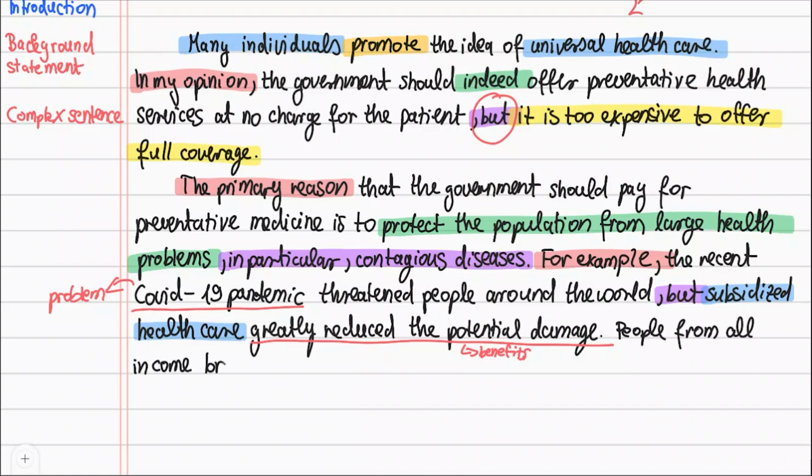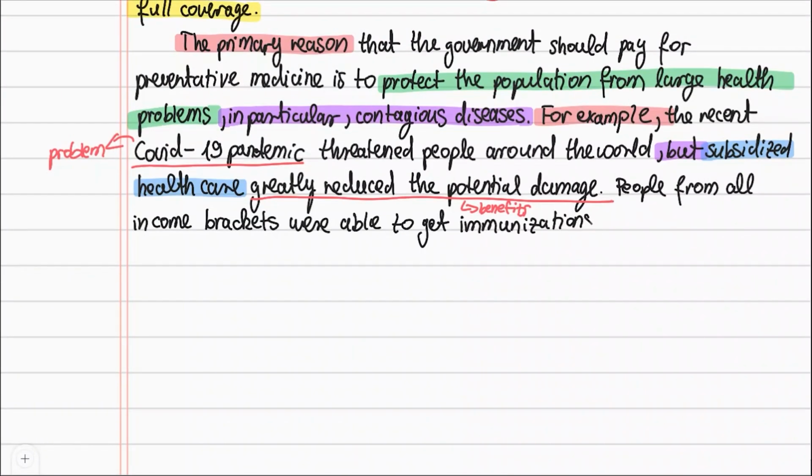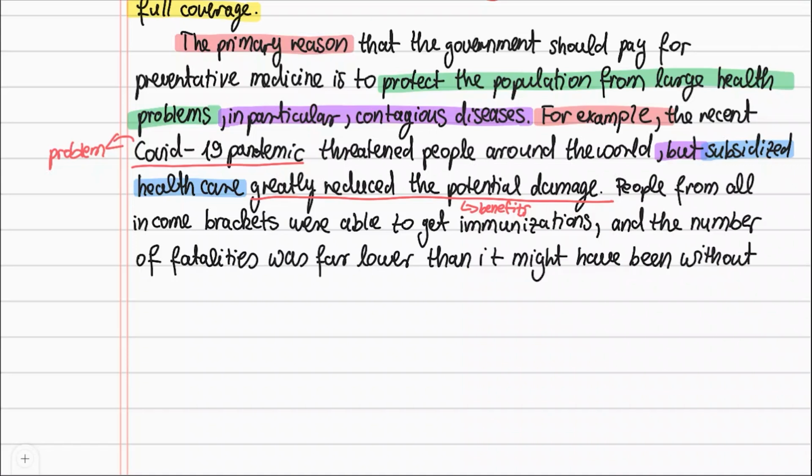People from all income brackets were able to get immunizations, and the number of fatalities was far lower than it might have been without such intervention. This is another complex sentence, but it's actually really easy to write. It's just two ideas joined by and. Such intervention is really awesome because it refers to the subsidized healthcare. It links the sentences without repeating the same words. Such is useful that way. I could say such a policy too. That's easier, but it would also be a Band 9 answer. Don't make too many sentences for the example.